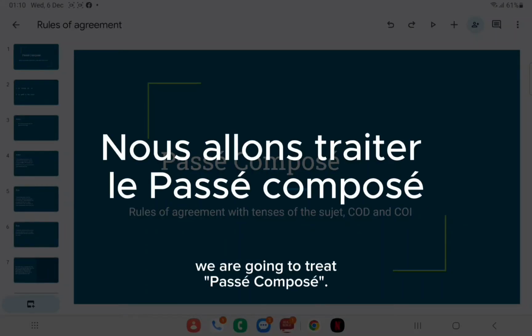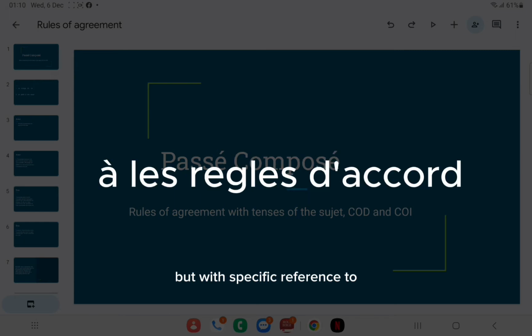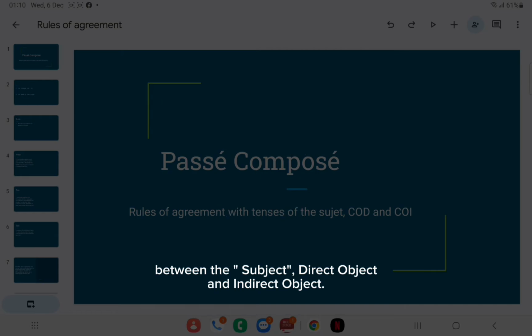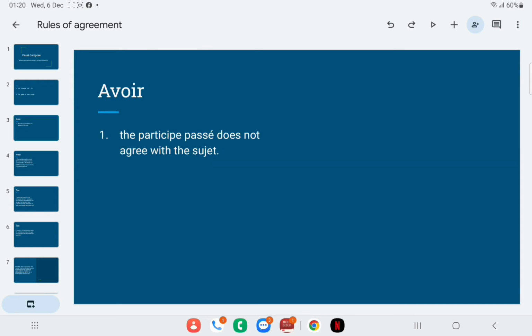Aujourd'hui, nous allons traiter le passé composé, mais avec référence spécifique à la règle des accords entre le sujet, les COD et les COI. So today we are going to look at the rules of agreement with tenses of the sujet, the subject, the complément d'objet direct, the COD, and the complément d'objet indirect, the COI. So let's start with avoir.